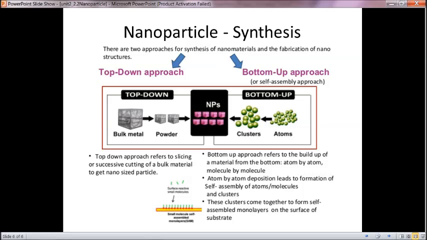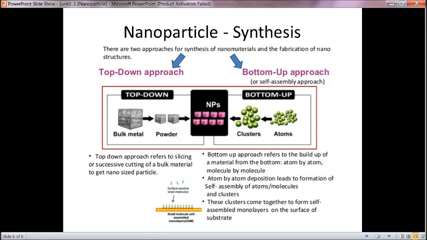The top down approach refers to slicing or successive cutting of bulk material to get nano-sized particles. In the bottom up approach, a material is built up from the bottom, atom by atom or molecule by molecule. Atom by atom deposition leads to self assembly of atoms or molecules, and clusters are formed. These clusters come together to form self assembled monolayers on the surface of the substrate.